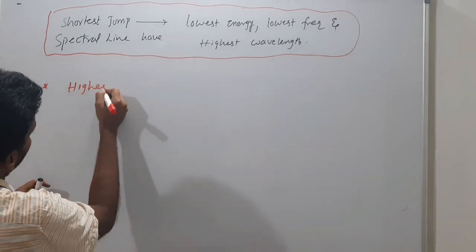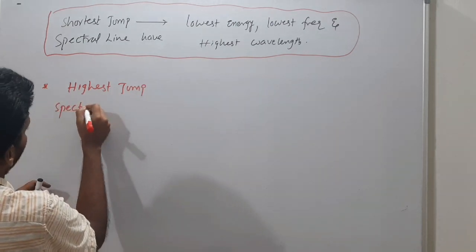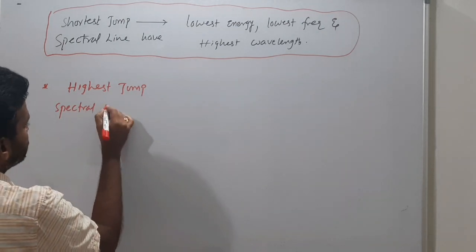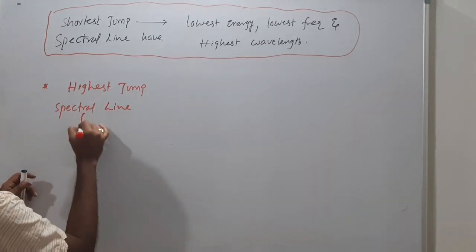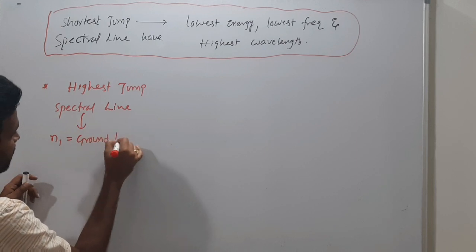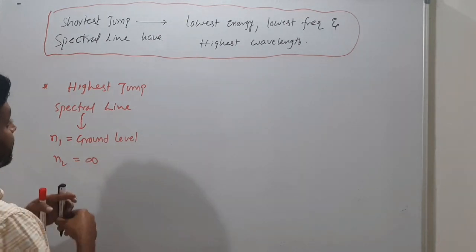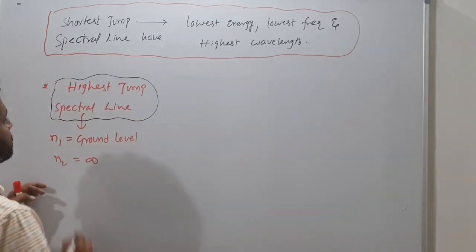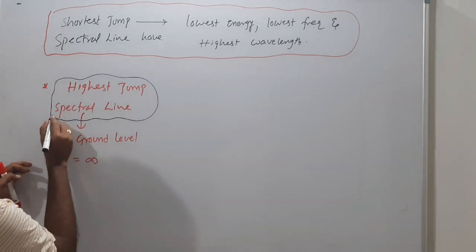What will the highest jump give? Highest jump spectral line means the electron jumping from a higher level to a lower level. Do you know what the highest level is? N1 is the ground level, and N2 will be infinity. That jump, or that spectral line, we call the highest jump spectral line.